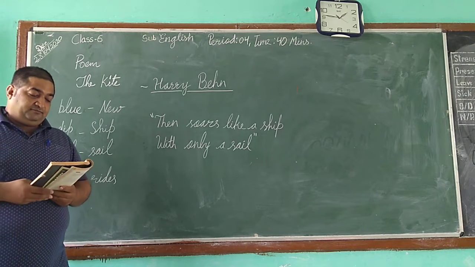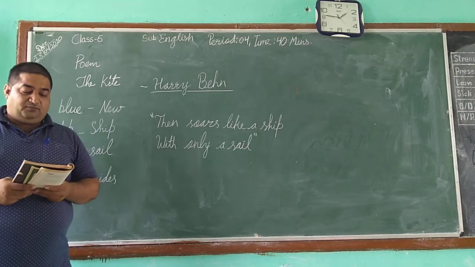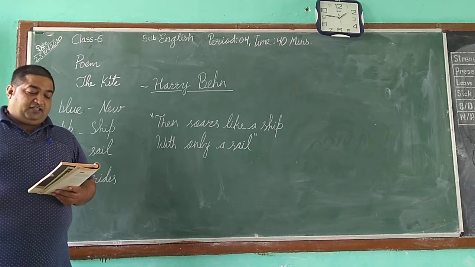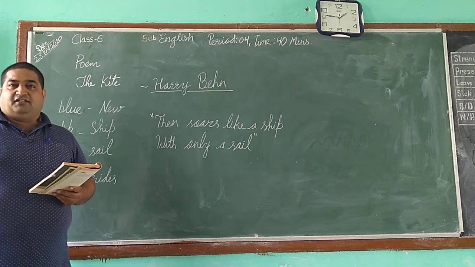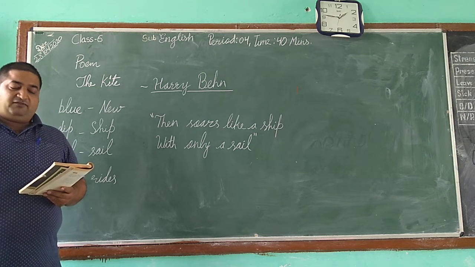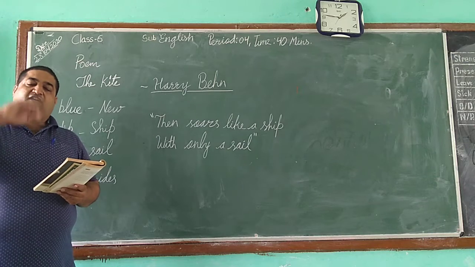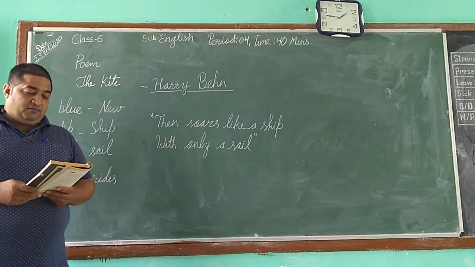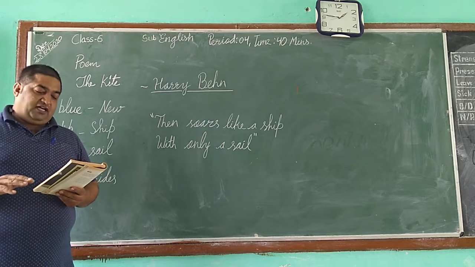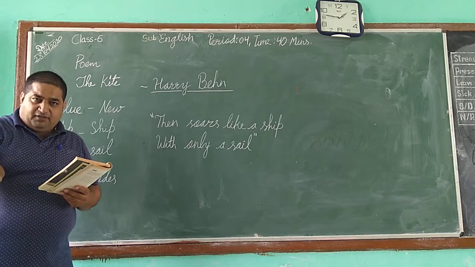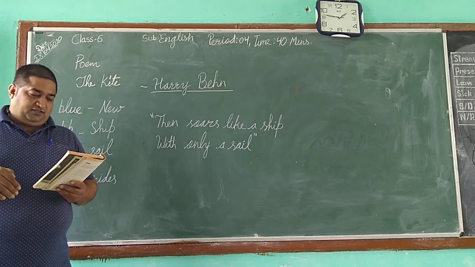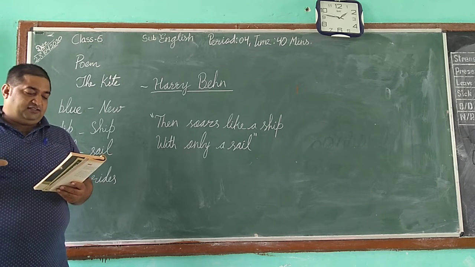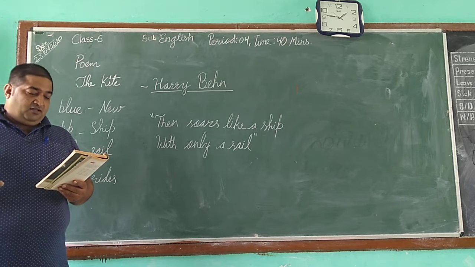In the first line, he says, "How bright on the blue is a kite when it's new. With a dive and a dip, it snaps its tail." The poet says that when a kite is new and it goes up in the air in the blue sky, it looks very bright and very beautiful. And with every dive and dip, suddenly coming down in the sky, it makes a roaring sound, snapping, like snapping its tail.